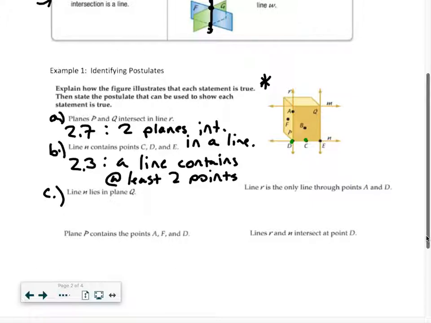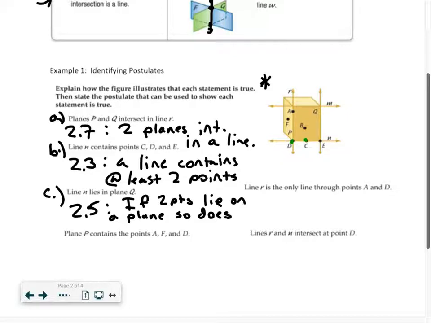So this is postulate 2.5. And it just states if 2 points lie on a plane, so does their line. So does the line connecting the 2 points. Just running out of space there, so just abbreviate.